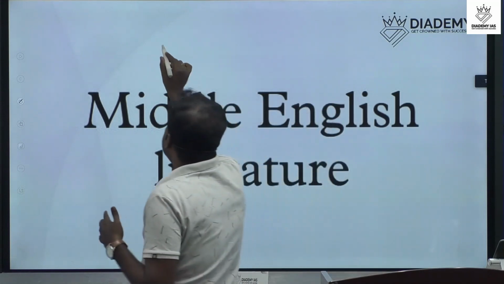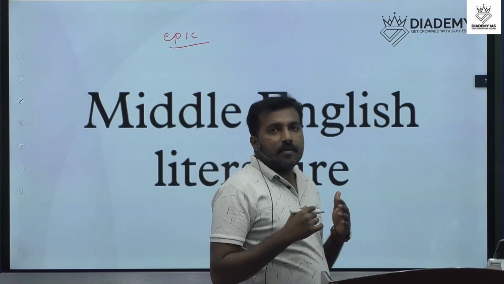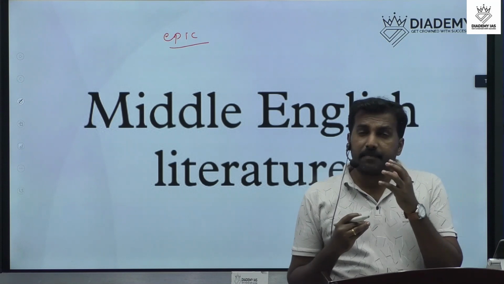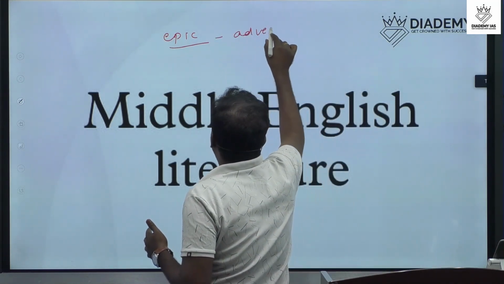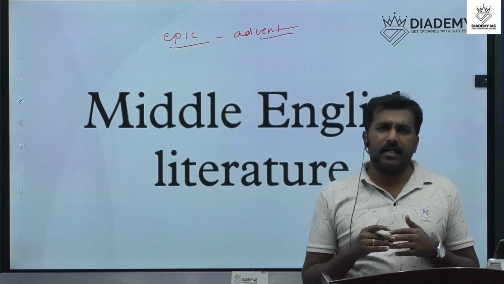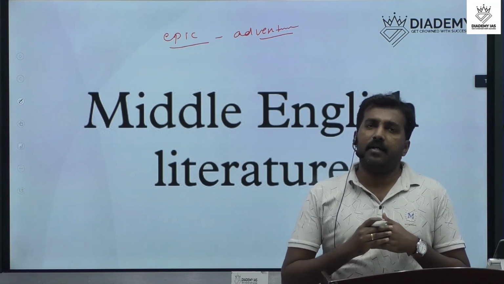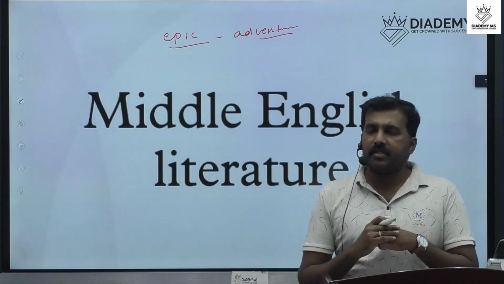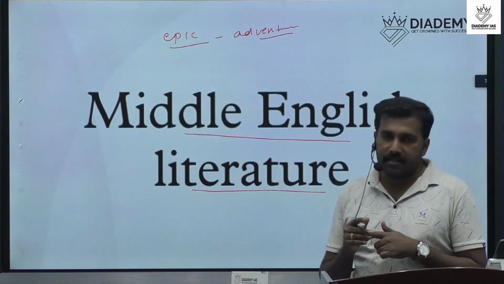We know what is epic. We said epic is a long narrative work which explains about adventure. Okay, that we already discussed. And we know that after the Old English period, we have the next stage of English literary period. That period is known as Middle English literature. That is called Middle English literature.